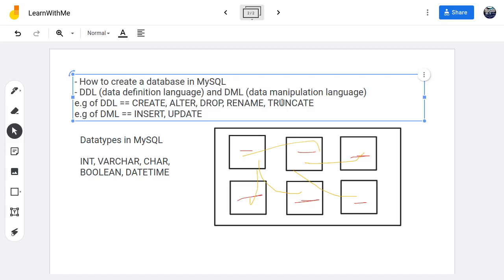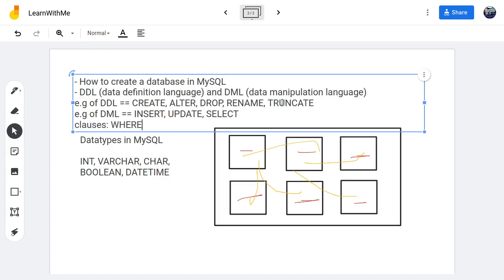We can do several things as well. We can try to see what is inside there. This gets more complex, but don't bother yourself, just take it bit by bit. We also have clauses like where, order by, and I think we have join, and several of them.